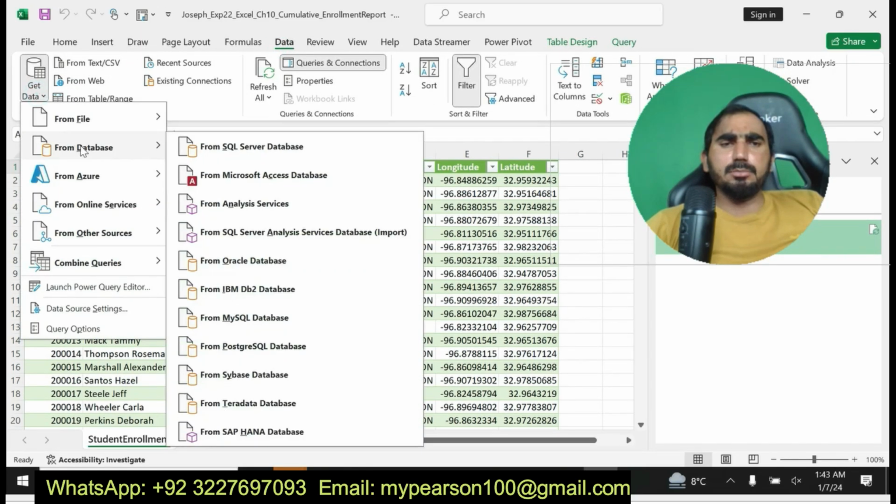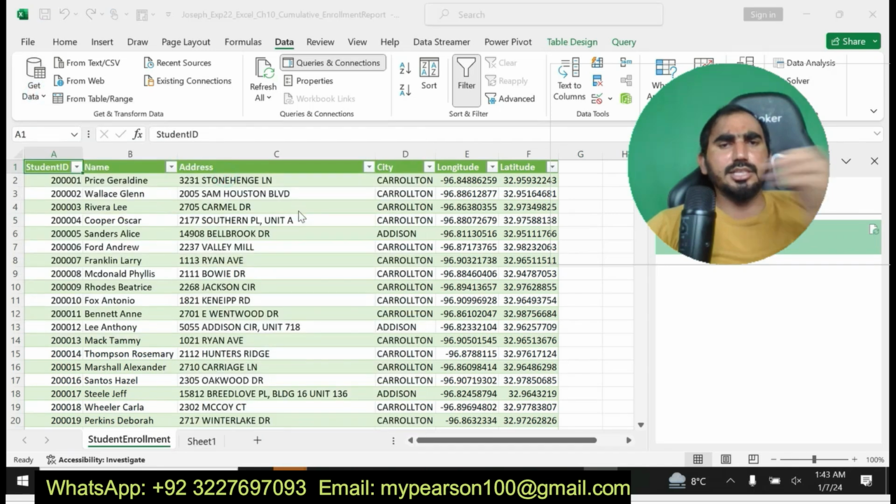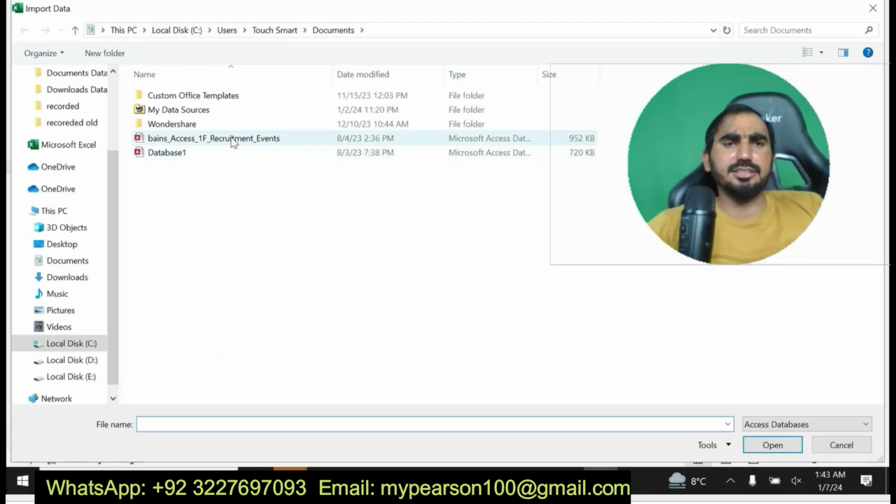I am going to import the data from the Access database file. Here you can see.